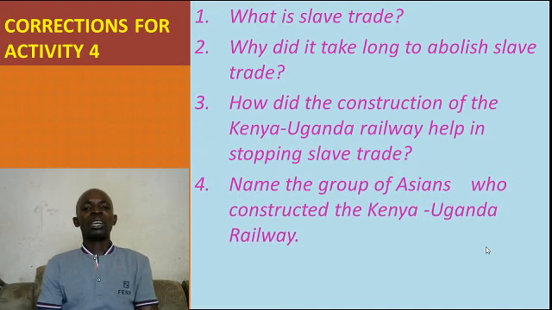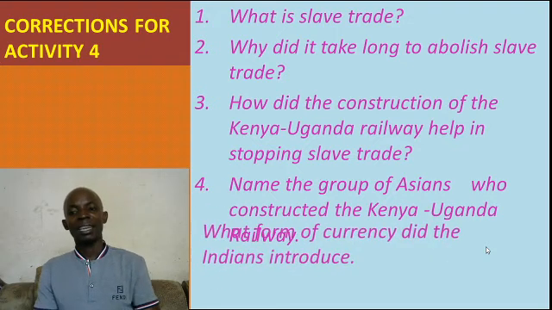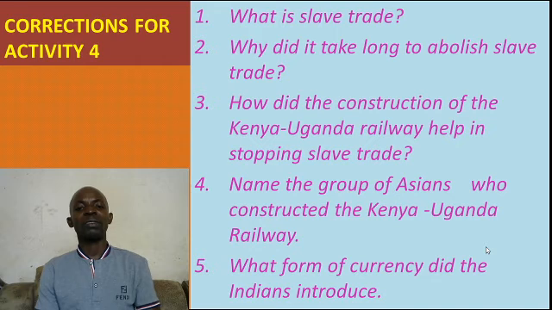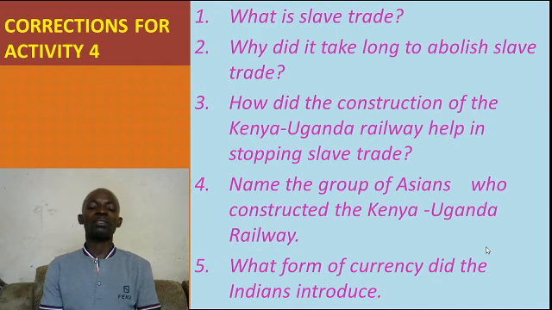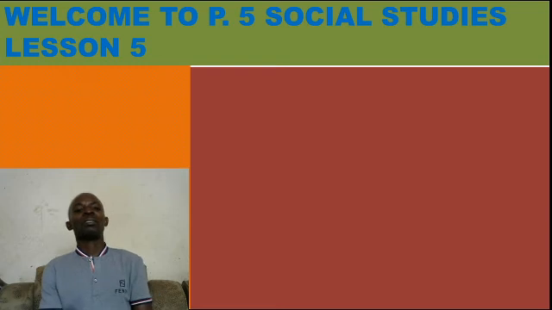Name the group of Asians who constructed the Kenya-Uganda Railway. These were the Indian coolies. And our question number 5 was, what form of currency did the Indians introduce? It was the Indian rupees. Children, you have to be serious with this work and always do corrections very well.